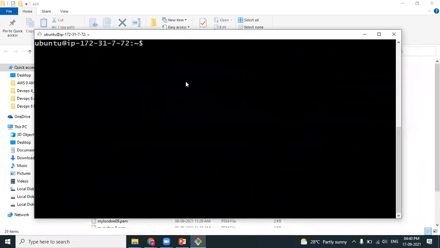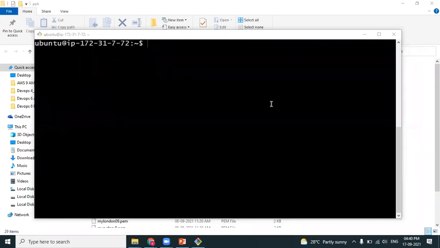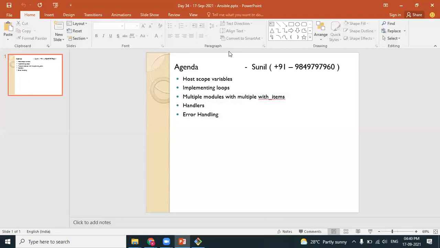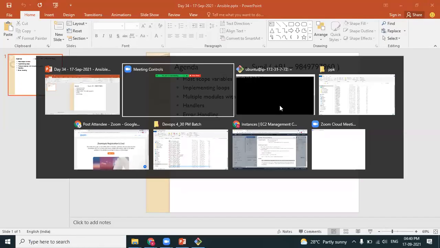Okay. So I have connected to the controller machine. So let's work out with this concept. Waqar, do you remember you asked me whether we can create variables in a specific file, and access those variables from a particular playbook? Isn't it? Yes. Did you see it anywhere? No, sir. Actually, in programming, I did it. That's why I asked. Okay. The same thing you can implement here using host scope variables. So let's do that.